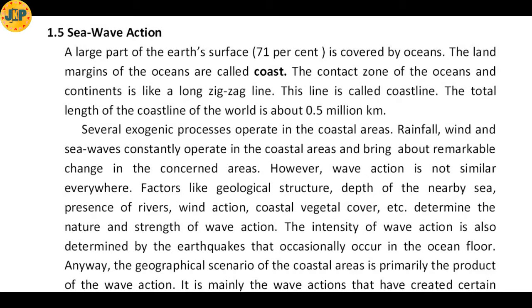Today we are discussing sea wave action from the chapter Change of the Earth's Surface from class 9 Social Science, and it will be the last video from this lesson. So without delay, let's begin our class.